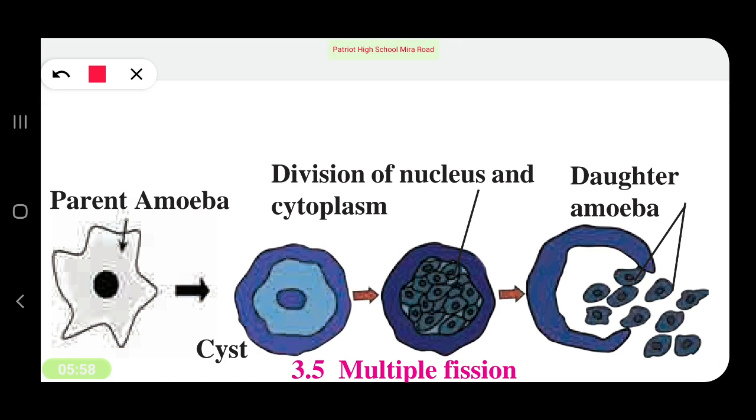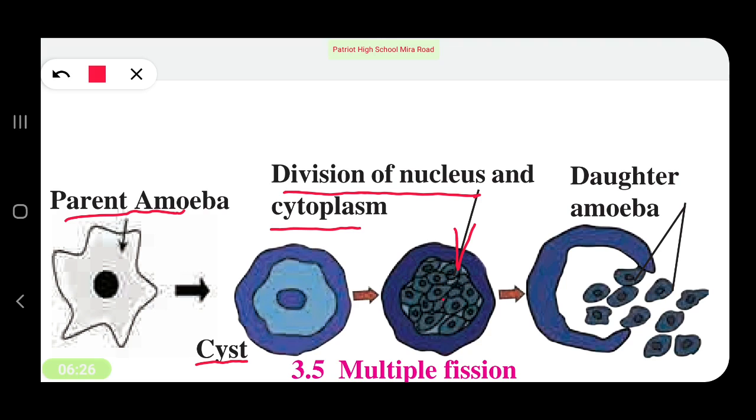So the parent amoeba, during adverse conditions, bad conditions of food and water, forms a cyst. Inside the cyst, many divisions of nucleus and cytoplasm take place internally. So many amoebulae are formed.